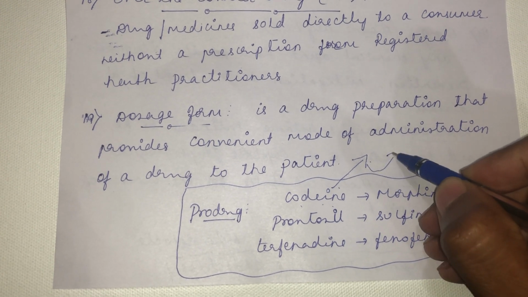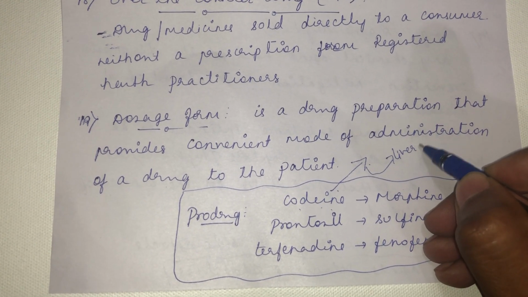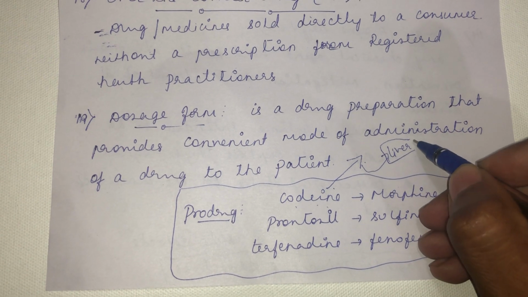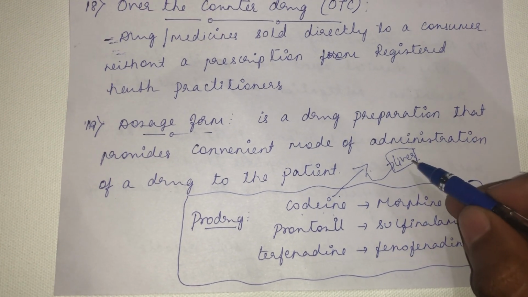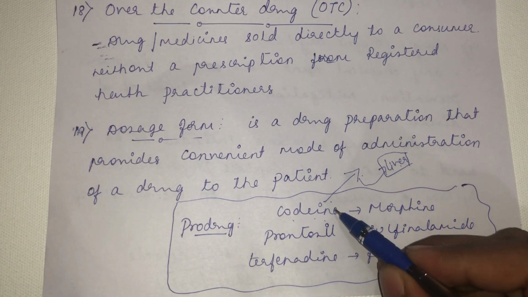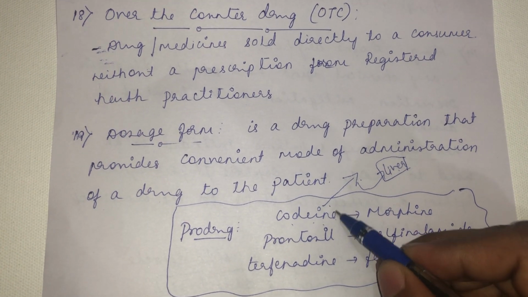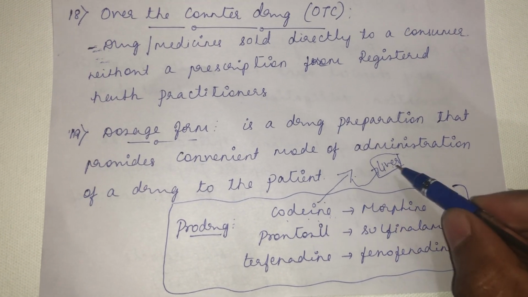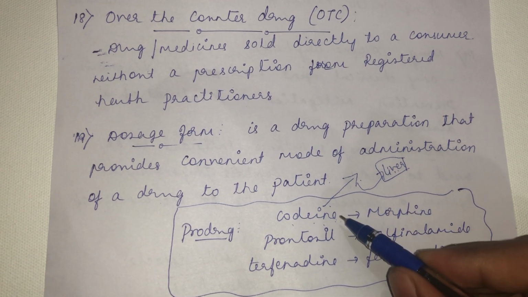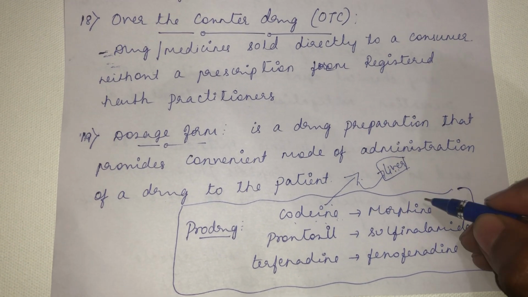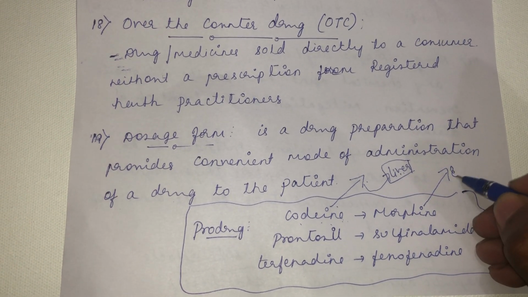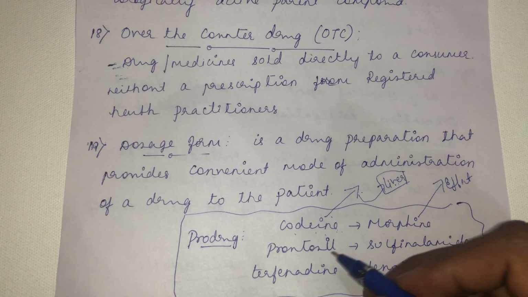From the small intestine, it will go into the liver. I told you about the first pass effect. In the liver, there are certain drugs which need pharmacological activation, and codeine is one such drug. Once it enters the liver and gets metabolized into morphine, then morphine will produce the effect.